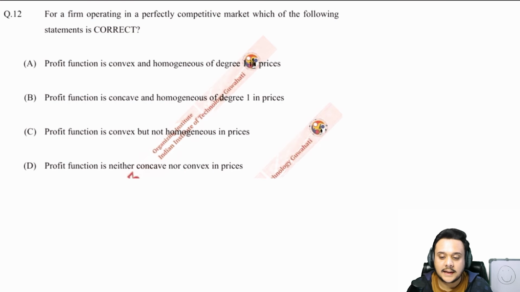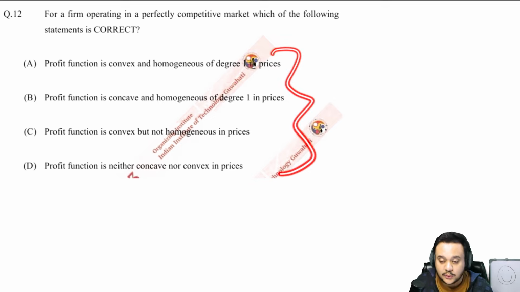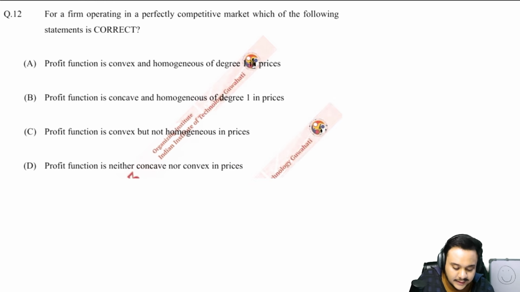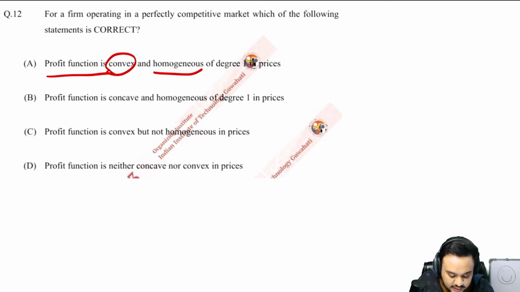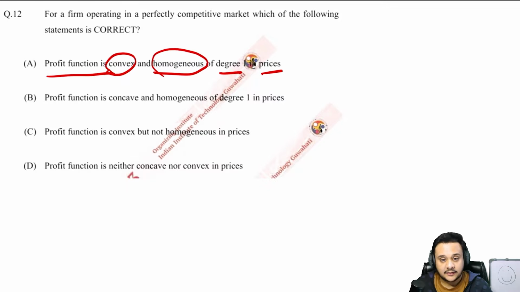Alright, so let us read the 12th question, which says that for a firm operating in a perfectly competitive market, which of the following statements is correct? So first of all, these are just properties that you should memorize anyway, but can we solve this logically? The first one is: profit function is convex and homogeneous of degree 1 in prices. A very interesting statement. Now before trying to solve this, let us read all of the statements.